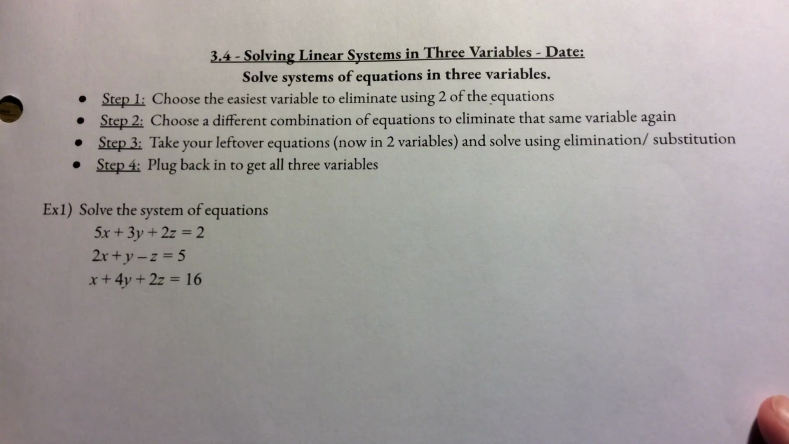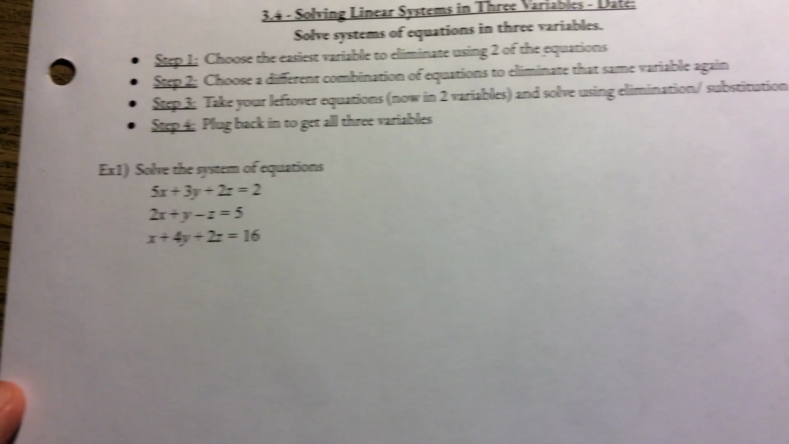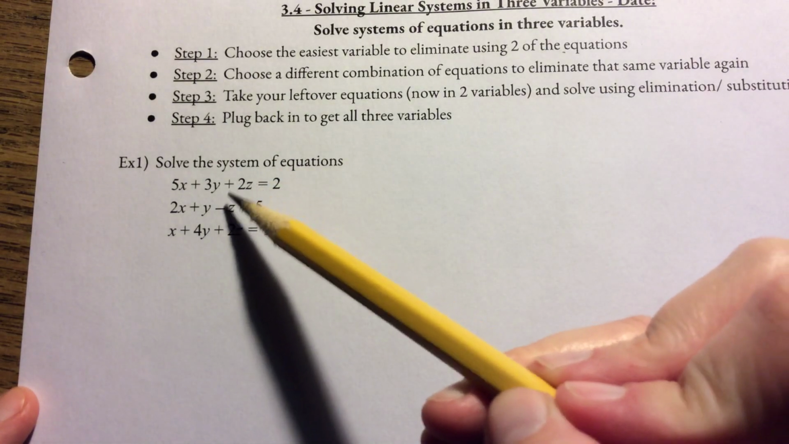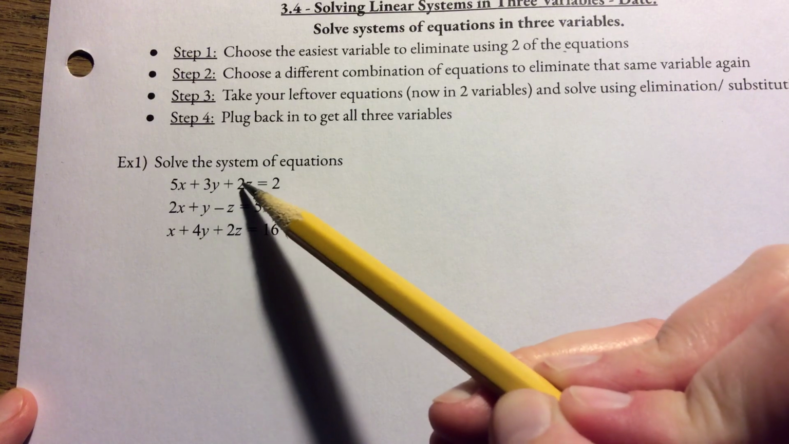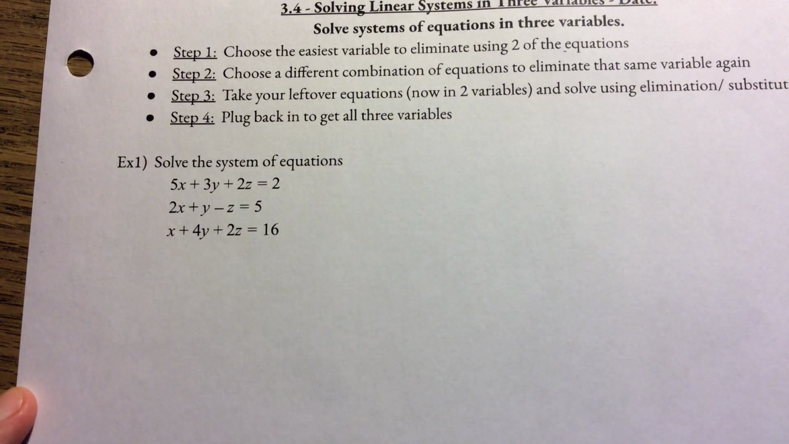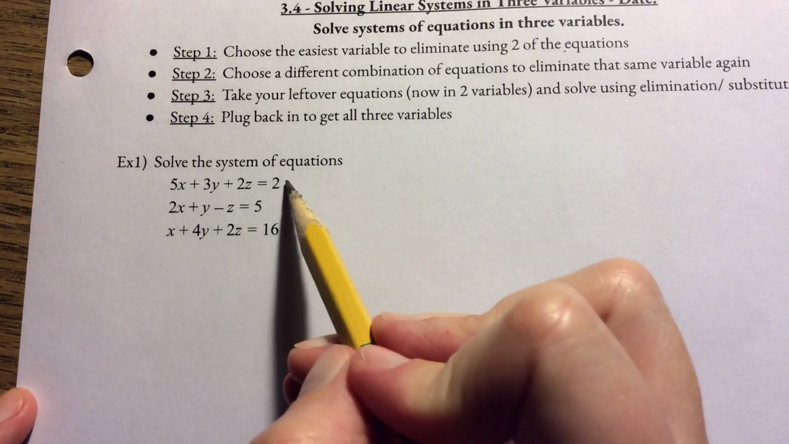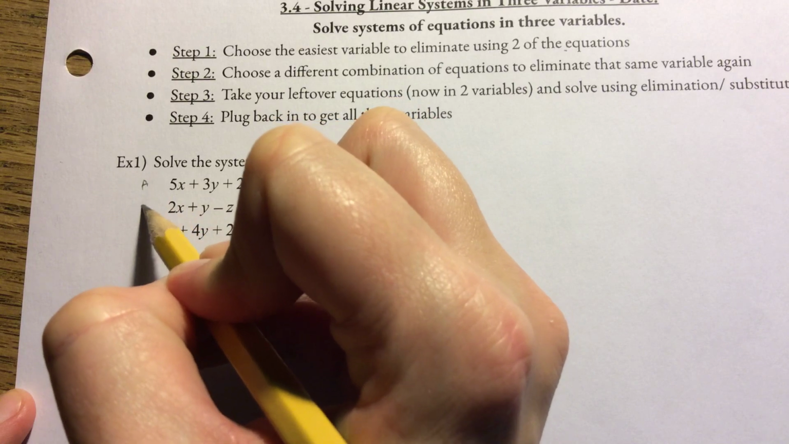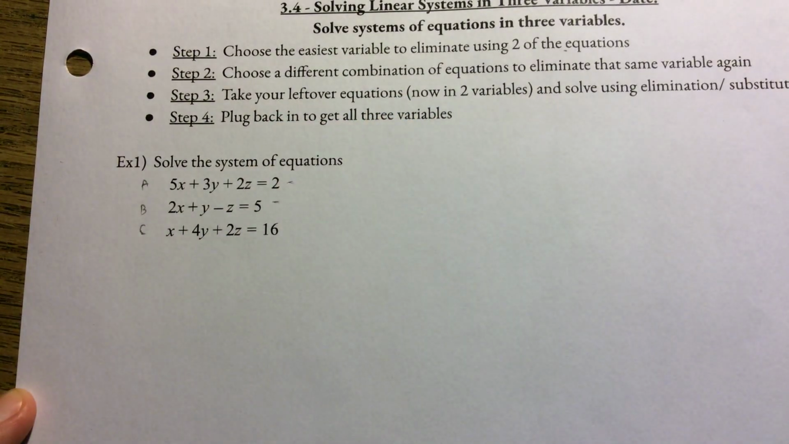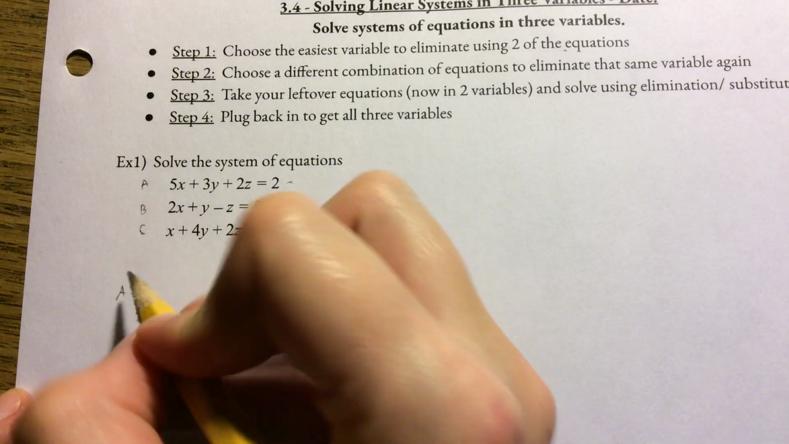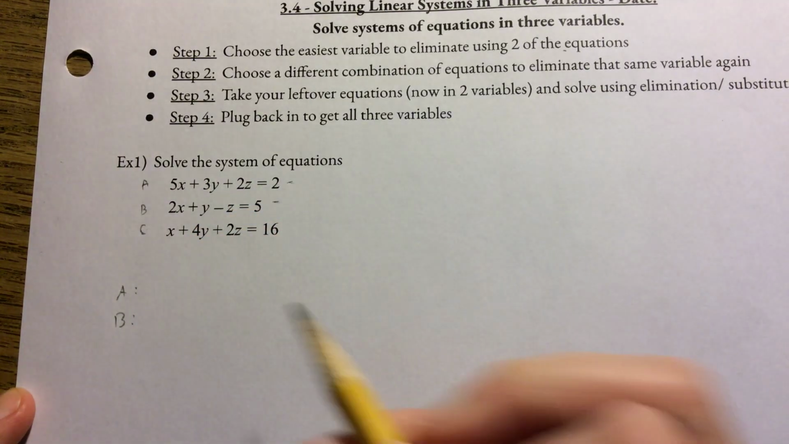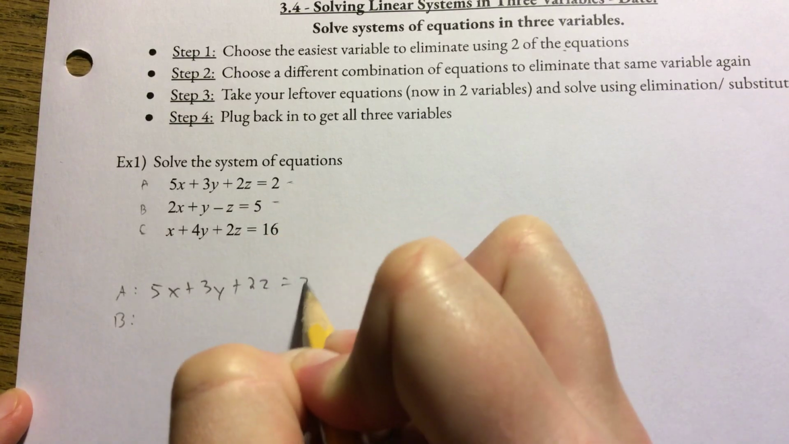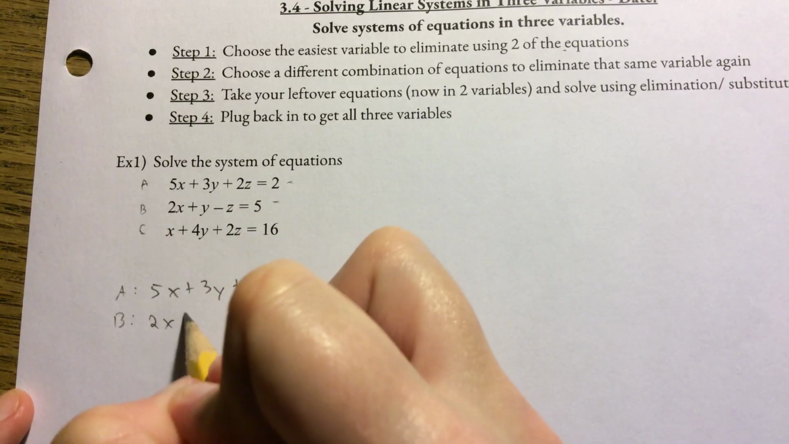So when I look at this first one, the only one that we're going to do on here, I go to these z's and think about how those would be easy to eliminate. So if I take the first one and the second one, let's call these equations A, B, and C. I'm going to start with equation A and equation B. Equation A is 5x plus 3y plus 2z equals 2. And here's B.